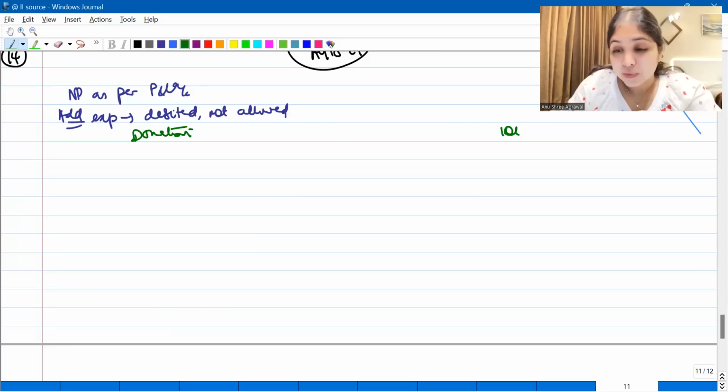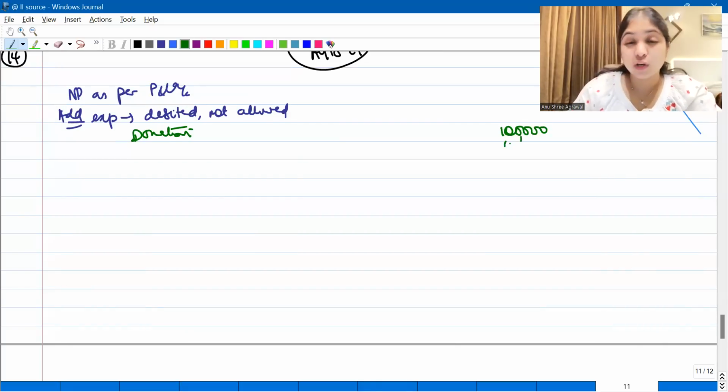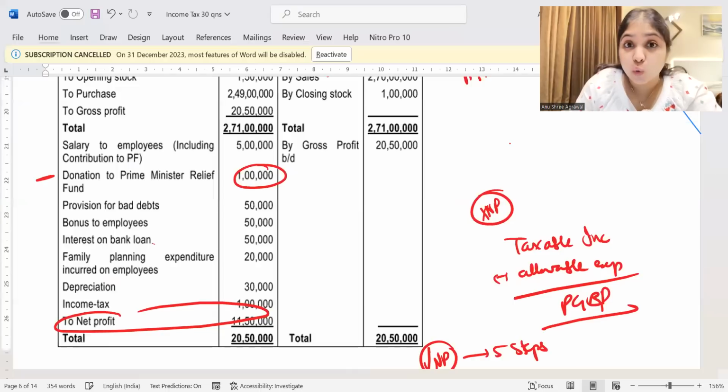I will disallow. See, here I'm computing only PGBP, so I will not think about Chapter 6A. But had I computed total income, then this Prime Minister National Relief Fund, where would I have taken it? I would have taken it to Section 80G. And under 80G, how much reduction would I have given? Full 100% reduction I would have given for Prime Minister National Relief Fund.